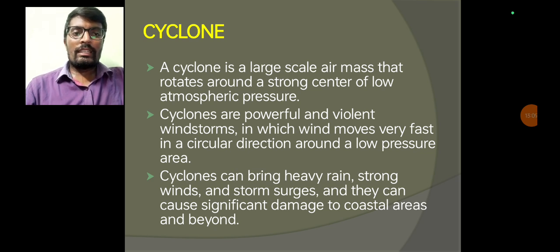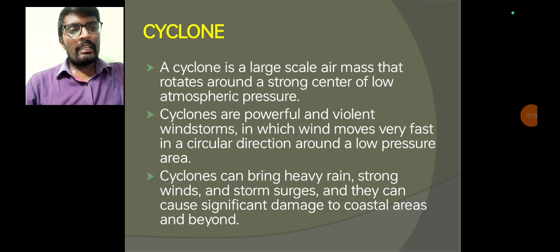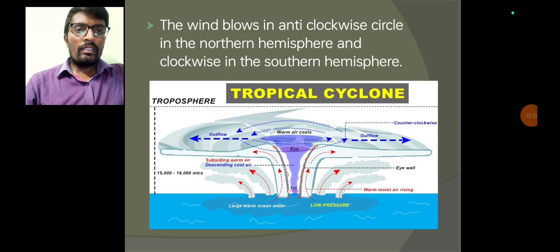These cyclones can bring heavy rains, strong winds and storm surges, and they can cause significant damage to the coastal areas and beyond. The wind blows anti-clockwise in the northern hemisphere and clockwise in the southern hemisphere. If you see the image, it clearly shows the cyclone.